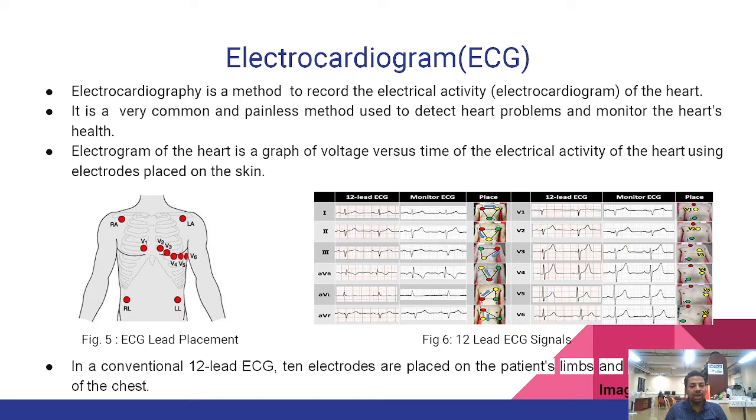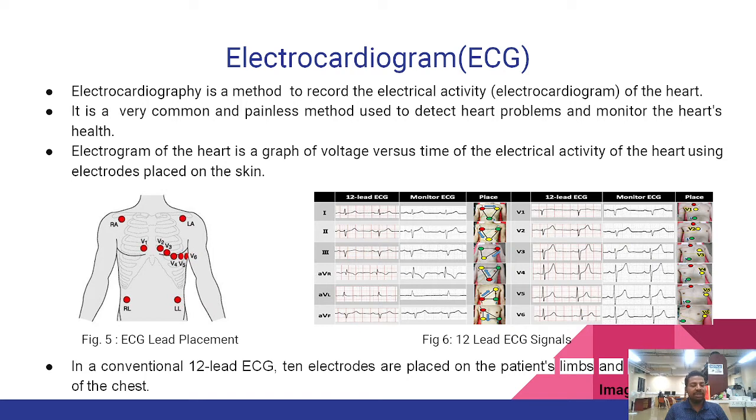So electrocardiogram of the heart is basically a graph of voltage versus time, which measures the electrical activity of the heart using various electrodes placed on the skin. So there are various types of conventional systems. The most common one is a 12 lead ECG system. In the 12 lead ECG system, 10 electrodes are placed on the top of the skin, and as evident in figure 5, there are 10 electrodes.